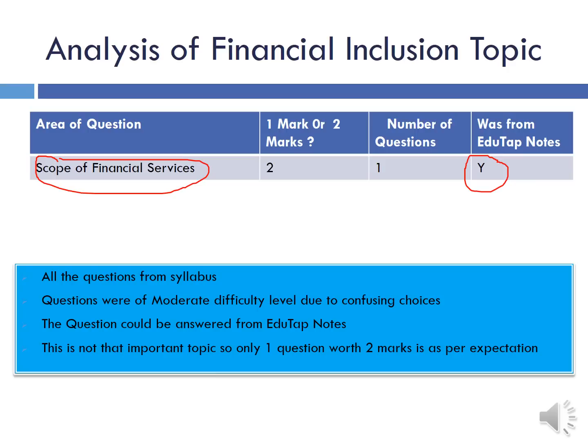Question from this topic, I would say, was of moderate difficulty because it has confusing choices. Otherwise, the question was very easy. And this is not that important topic, and only one question worth 2 marks, I think, is a very decent thing. So no surprises here.